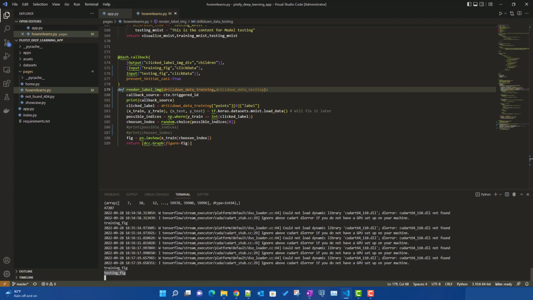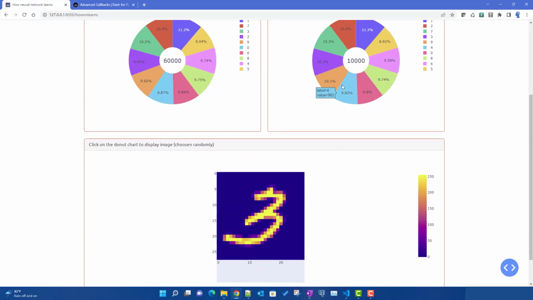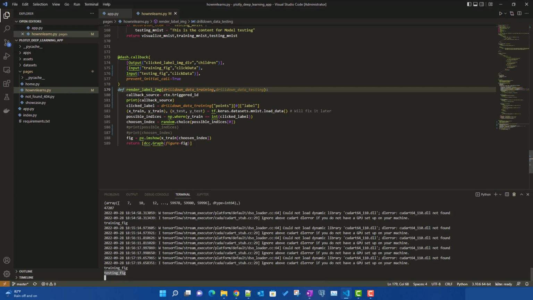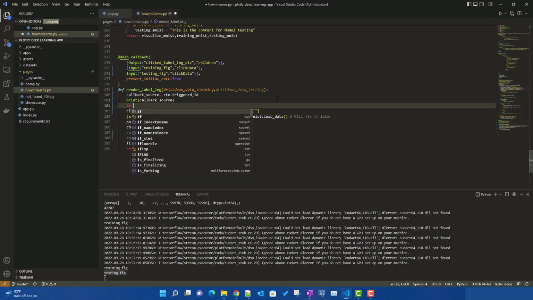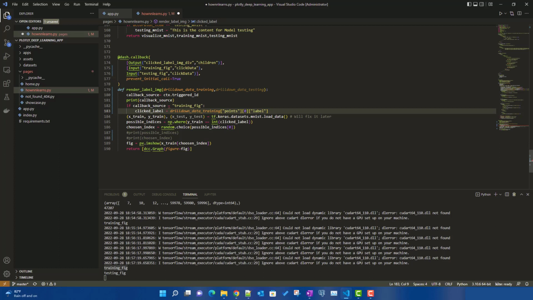That means we are able to capture the callback source. Now using this callback source, we will be displaying that graph, that image below over there. Now we know which graph we are clicking on, so we can easily check it. I can write, if my callback source is our training figure, that means the ID of the training pie chart, then I can compute the clicked label.